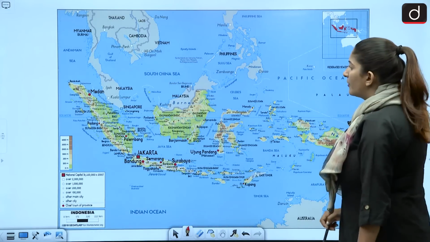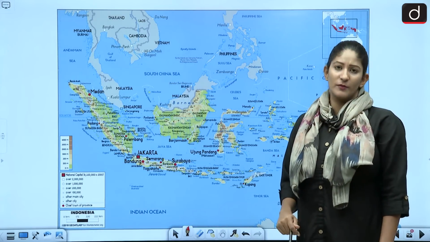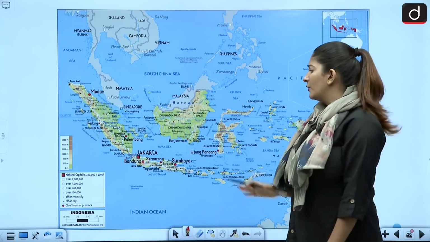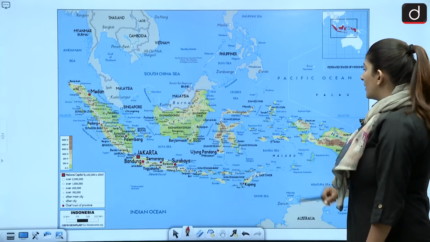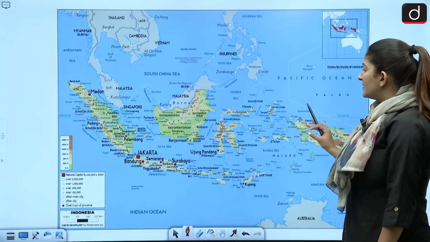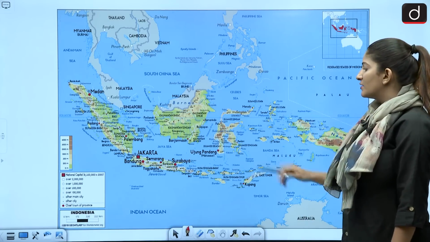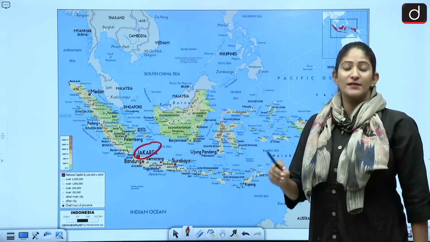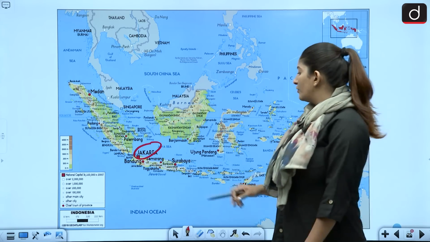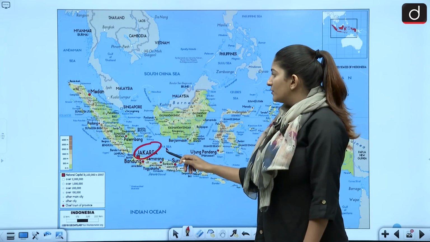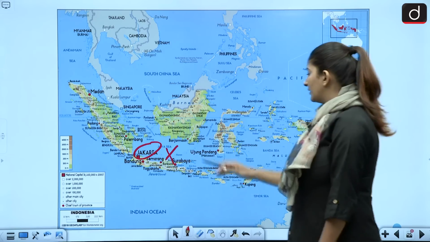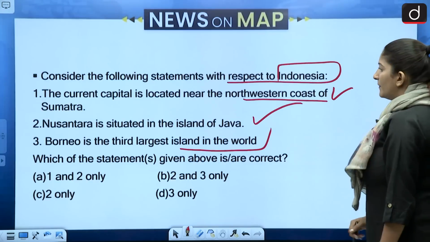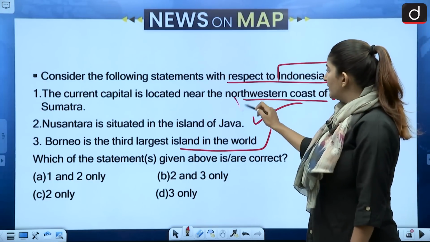Now this is a map of Indonesia. Indonesia is a group of islands consisting of Java, Borneo, Sumatra, and Sulawesi. Okay, so if we see Jakarta, Jakarta is over here and it is in the island region of Java and not Sumatra. So this is definitely not correct. This is Java. That makes the first statement incorrect.